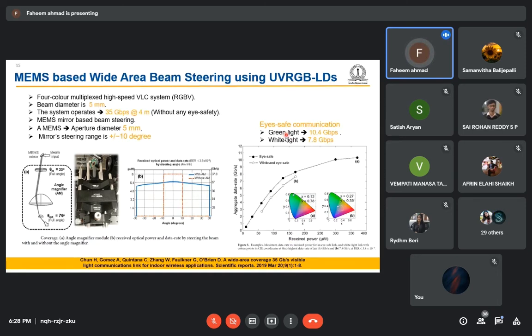This is the received power, and they took care of the eye safety for communication here also. Because if we are not focusing on the eye safety protocol, it is useless. We cannot use it commercially; it will not be available. So they used the green light, and they have generated the white light also, and they checked the communication performance. How the communication performance changes with the received power, and how we change the received power: we can attenuate the power on the transmitter side, and this is the beam steering range. So this is the MEMS based beam steering.